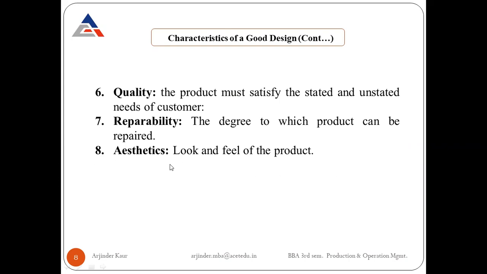It refers to how the product looks, feels, sounds, tastes, or smells. That is, a product must look, feel, sound, taste, or smell very good. It must be attractive, compact, and convenient to use. The packaging of the product must also be made graphically appealing and colorful. If this aspect is not considered, the product will fail in the market.